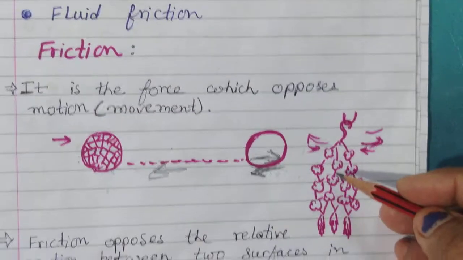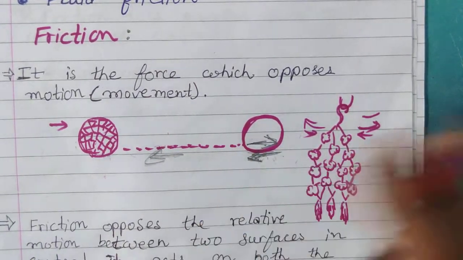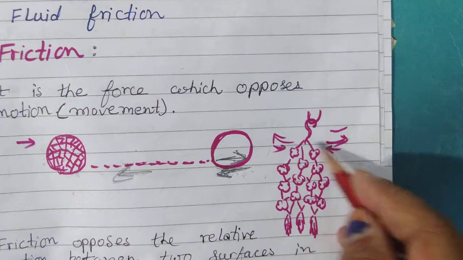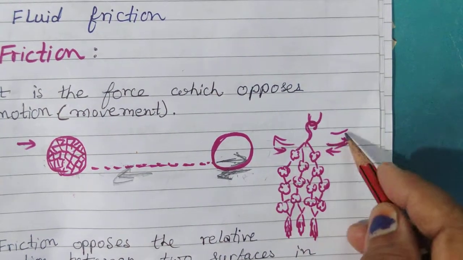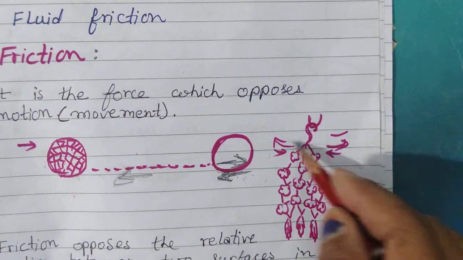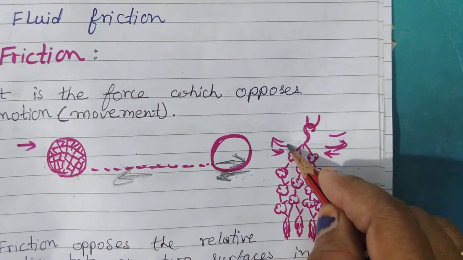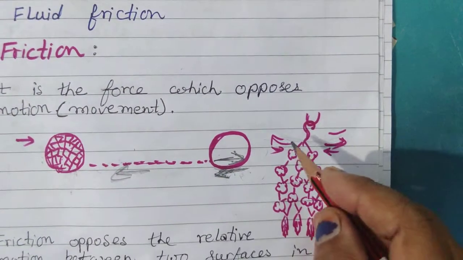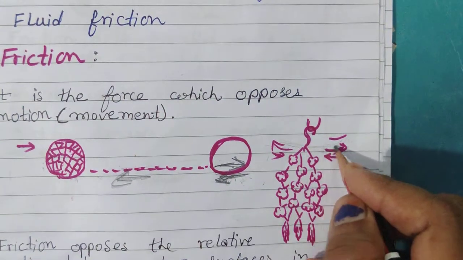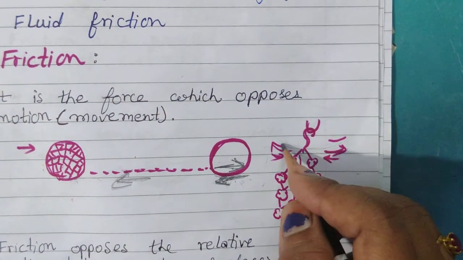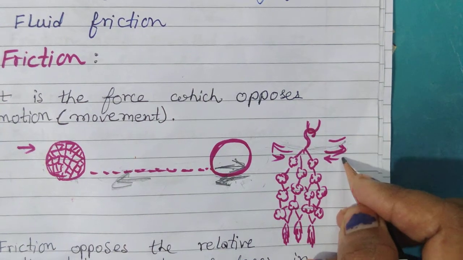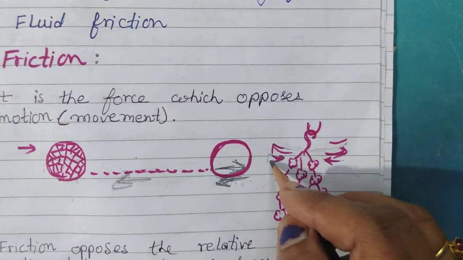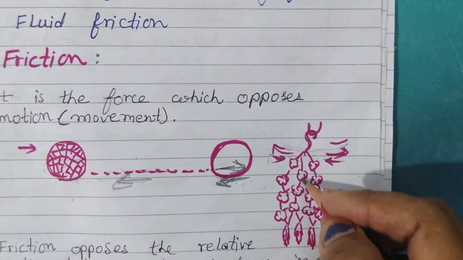This is a wind chime. Whenever you move this wind chime, it starts to move like this, to float like a swing. After some time you see that it stops without preventing its motion. You are not applying your force on this, but it just stops. Why? Because it is also facing friction in the opposite direction of the motion. Here in this direction friction is acting, and here in this direction friction is acting. So due to these opposite frictions, after some time this wind chime stops.